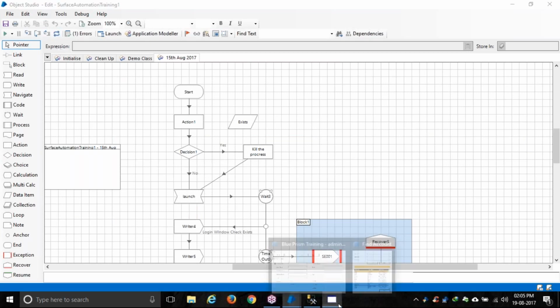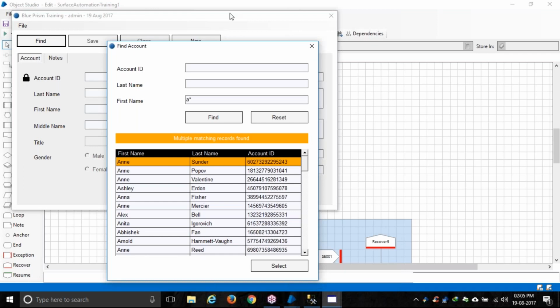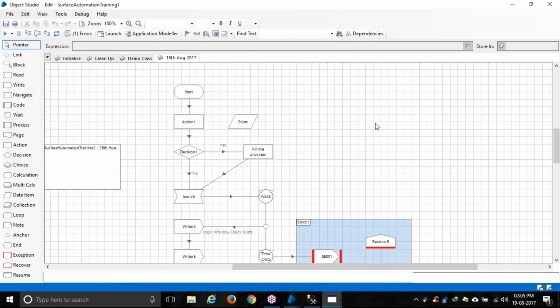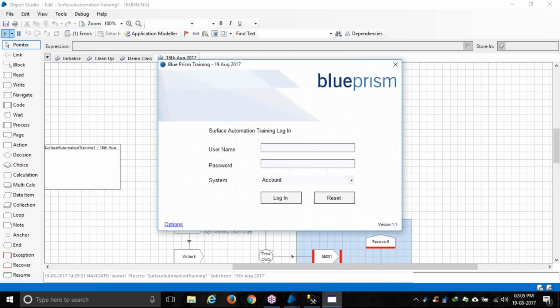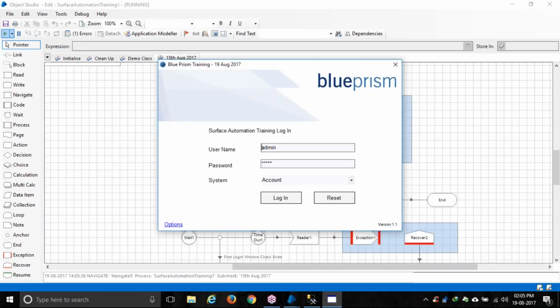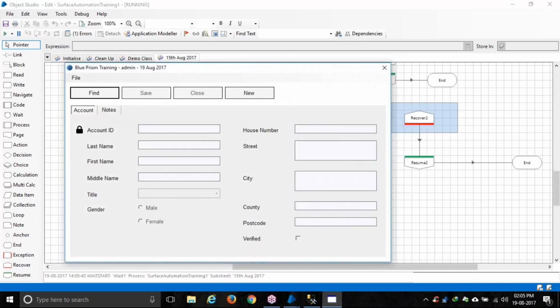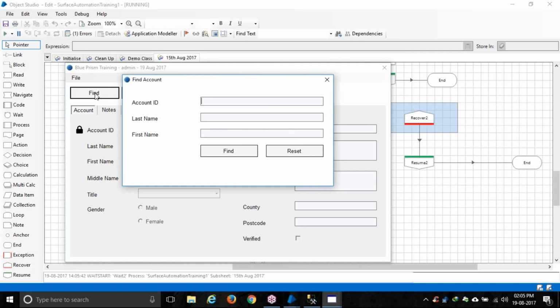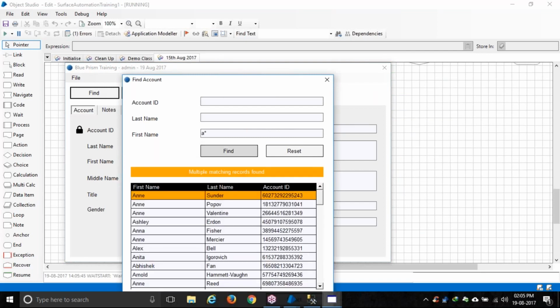If I run this, see, my application is already running, so it should automatically get killed and a new session should open. I'm running it. Let's see what happens. It closed it. It's creating it again. It's logging in automatically, clicking on find, giving input to this first name, searching.